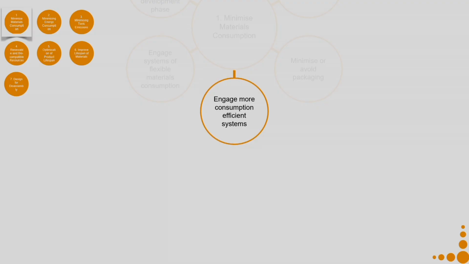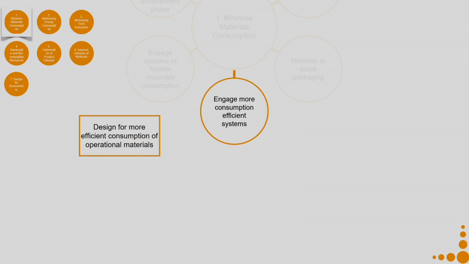Now, how do we engage more consumption efficient systems? Design for more efficient consumption of operational materials. All those materials that are required during the operation of the product, you should consider them and how you can make their consumption more efficient. Say for example, if you are making a printer and you realize that that particular printer wastes a lot of paper, because there is a lot of misprinting happening, or every time you put in a cartridge, you need to put in a couple of pages to do the alignment.